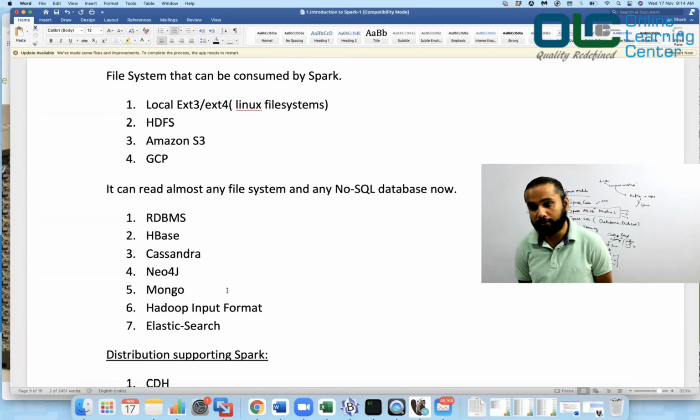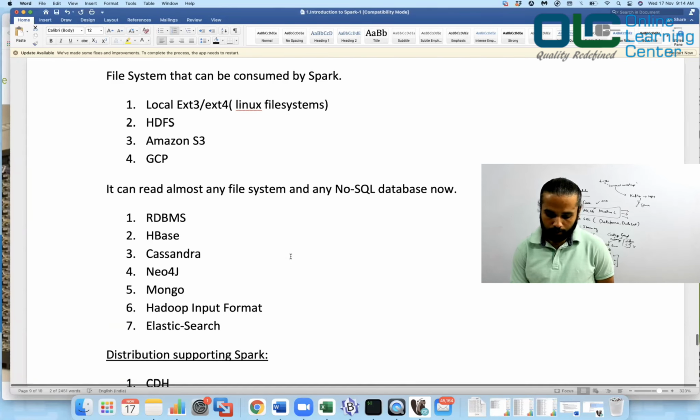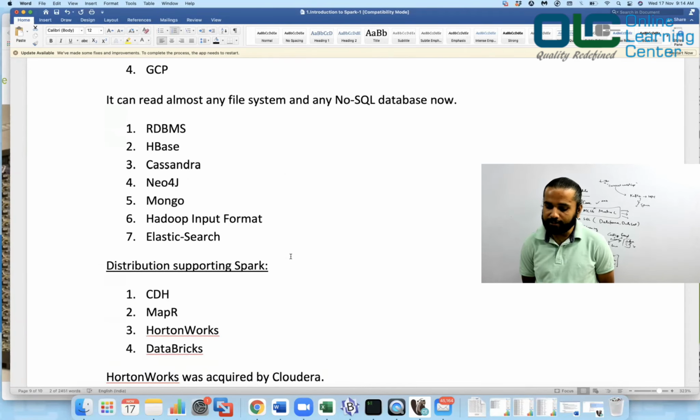You can read the data from Kafka, you can read the data from multiple other databases and so on. We will be looking into this practically as we move on with the program. It can almost read any file system and any NoSQL database, like RDBMS, HBase, Cassandra, Neo4j, Mongo, Hadoop input format, Elasticsearch, and so on.